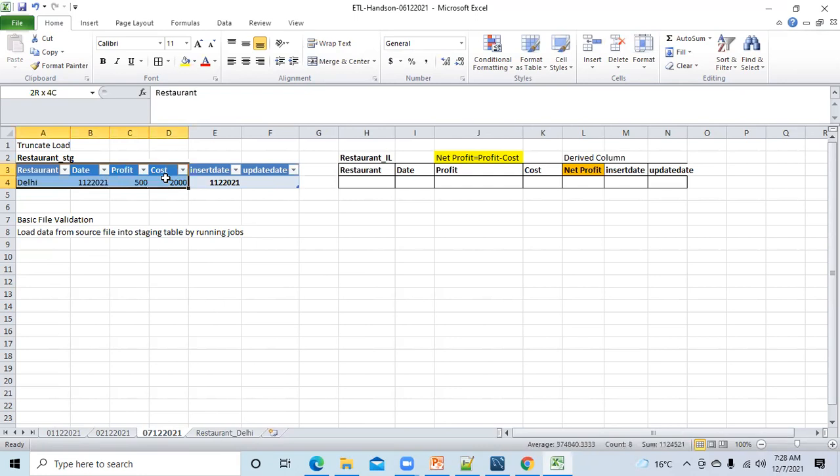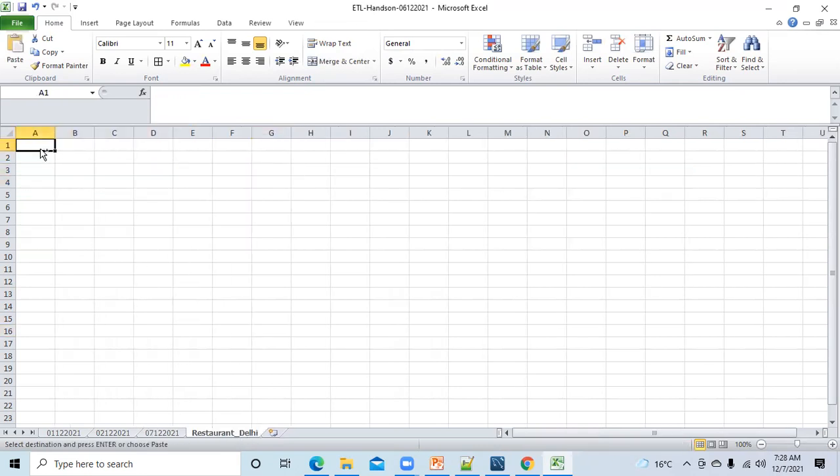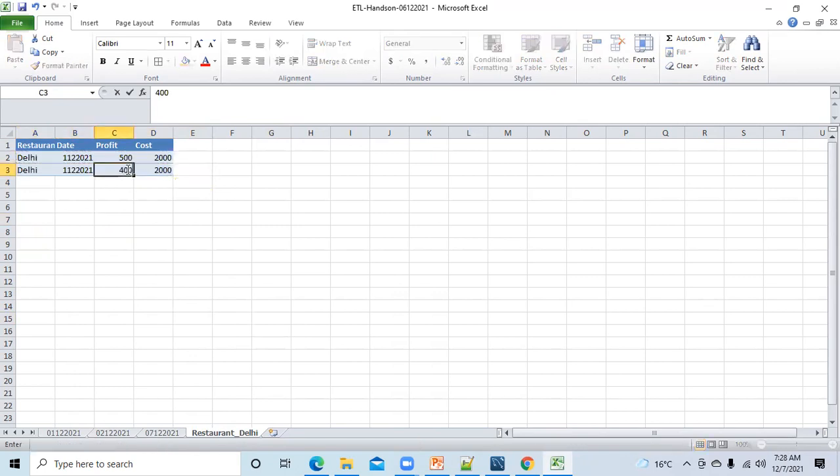Let me take this data as well. This data was sent by the source file of the Delhi restaurant, and suppose he has sent two records. Profit was 400 and cost was 1500 here. He has sent two records on 1st of December.